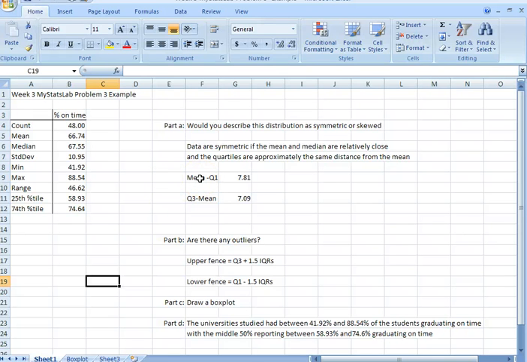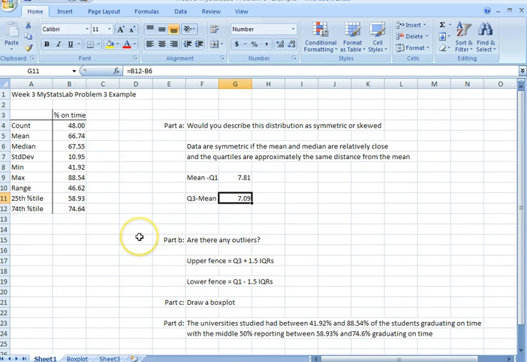If we look at the distance that the quartiles are from the mean, taking the mean minus the first quartile, as you see in my formula here, we get 7.81. And if we take the third quartile and subtract the mean from it, since it's above the mean, we get 7.09. So not only are the median and the mean close, the quartiles are also pretty close to being the same distance from the mean. So this tells us that this distribution is symmetric.